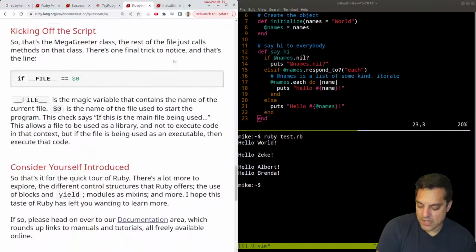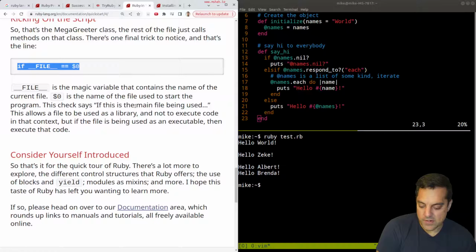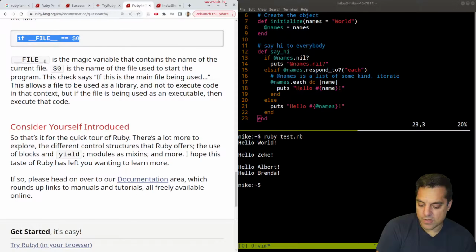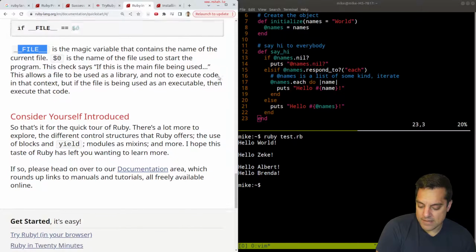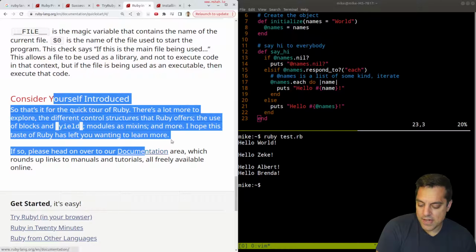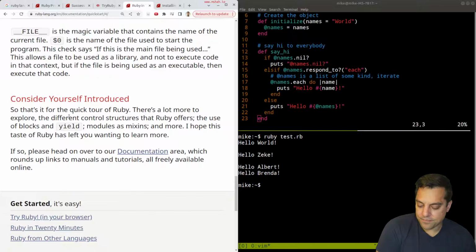Okay. And then this is with kicking off the script here, right? We need effectively a main function. Yep, so we got one of these magic variables. Again, very similar in Python, what is like underscore main or something. So same thing. All right, yeah, I'll consider myself introduced here.